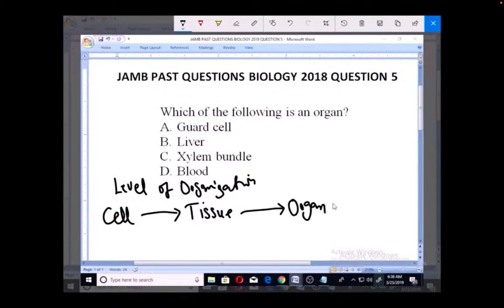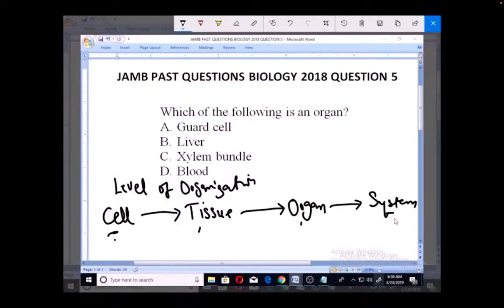Then if you have a group of organs coming together to achieve something, we call it a system. So system is the highest level of organization, whereas cell is the lowest. So the things you see in the body of organisms fall under cell, tissue, organ, or system.